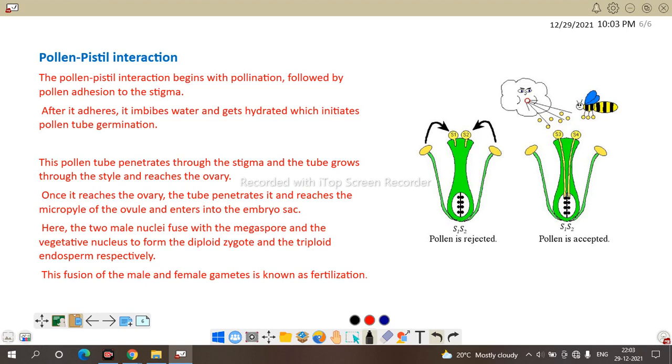After adhering, it imbibes water and gets dehydrated, which initiates pollen tube germination. The stigmatic surface contains water and moisture, so when the pollen grain reaches it, it absorbs the moisture, swells up, and then starts to germinate.